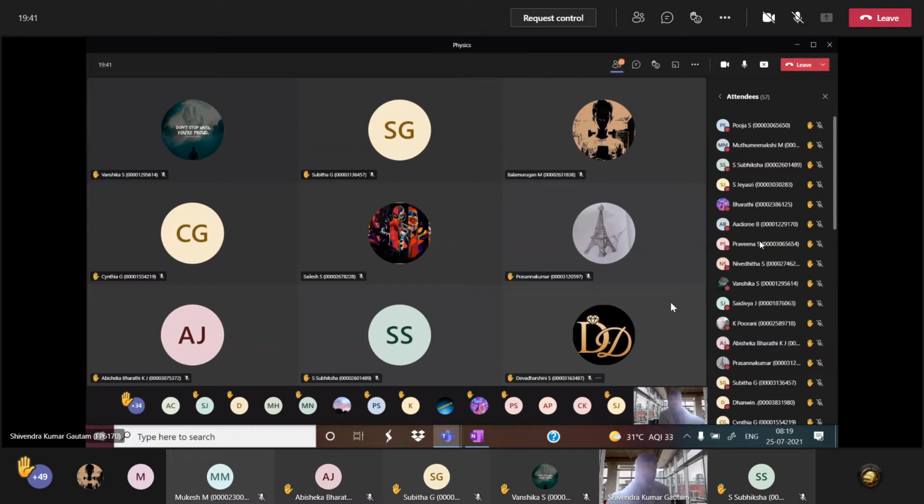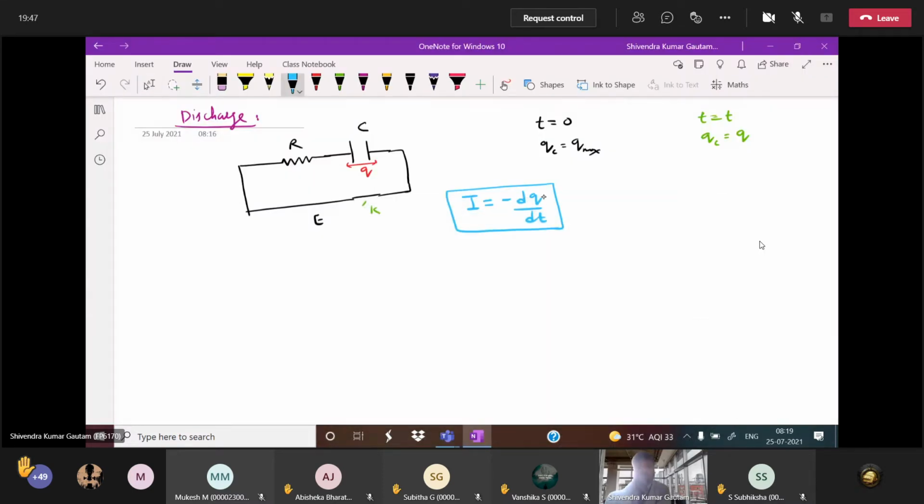Charge increases. Here you see the final charge is less than the initial charge. So tell me, will delta q be negative or not? Yes, sir. So to represent this, to make this current positive, we multiplied by a minus sign. This minus sign indicates that charge decreases with respect to time. This is the current equation.